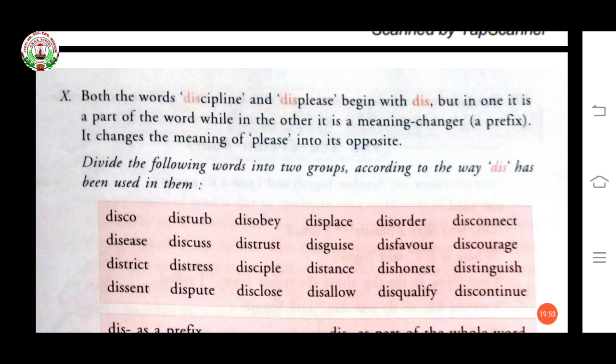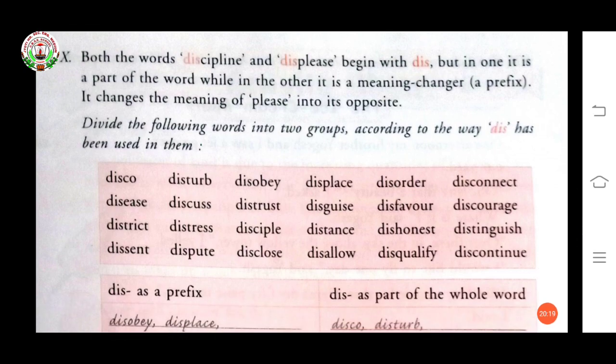Both the words discipline and displease begin with dis, but in one, it is a part of the word, while in the other, it is a meaning changer, a prefix. It changed the meaning of please into its opposite. Okay?